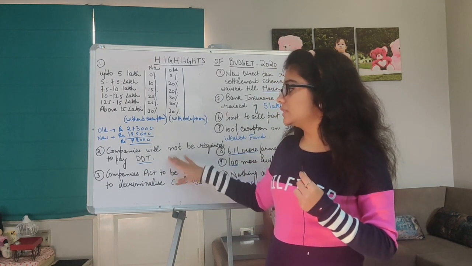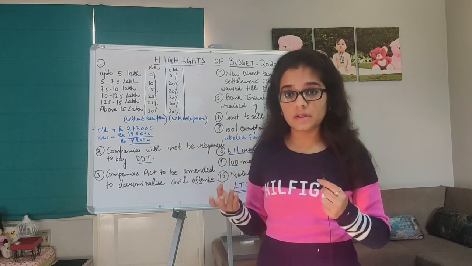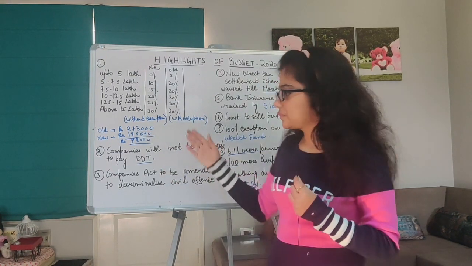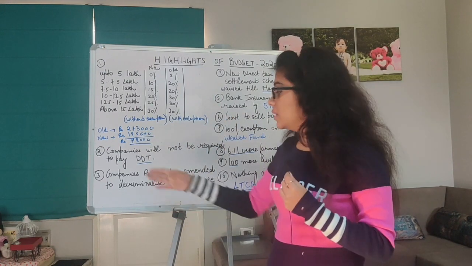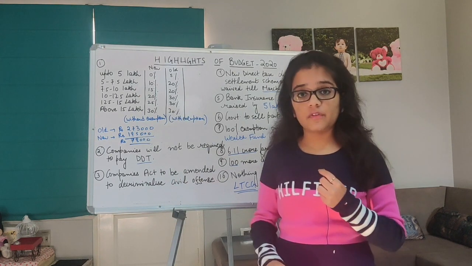So this again, I can say, will boost up the investment, but individuals ke liye they'll have to pay high taxes, right?